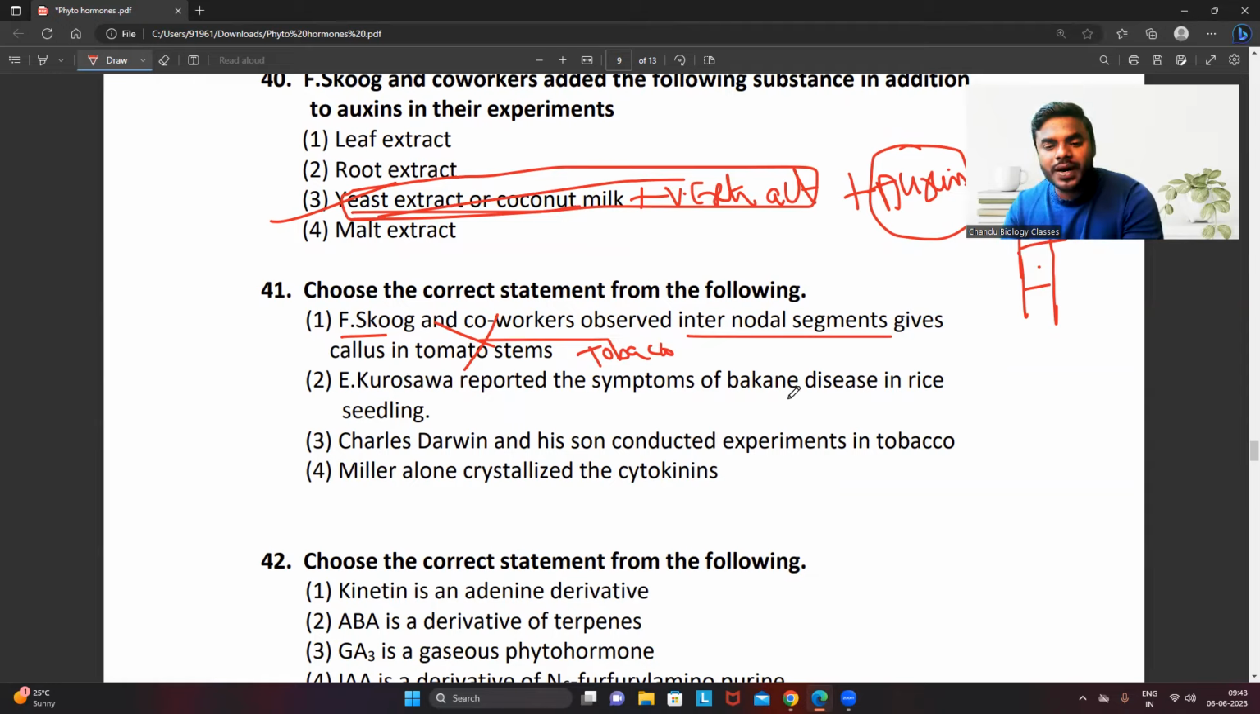E. Kurosawa reported the symptoms of Bakanae disease in rice seedlings. Kurosawa is the Japanese scientist who understood that Gibberella fujikuroi is the fungus which is attacking the rice seedlings. Of course, true. Charles Darwin and his son conducted experiments in tobacco. Wrong statement. Miller alone crystallized the cytokinin. No, there are other co-workers. So friends, the direct, straightforward and correct answer is only option 2. Direct question. That's why, friends, it is very important to remember the names of the scientists and their contributions.